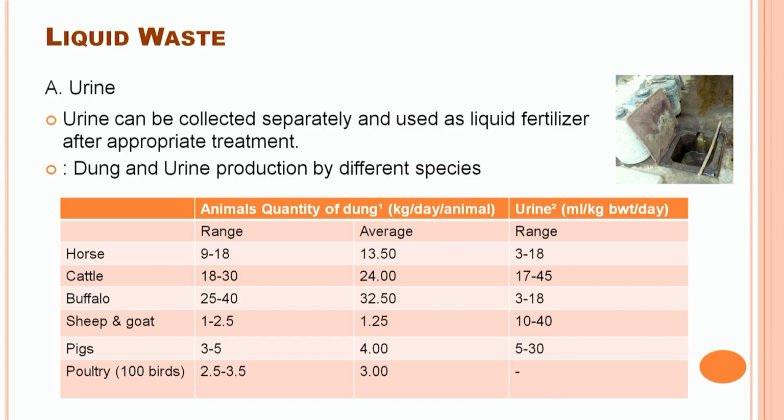Second category of waste is liquid waste. Under this category, first is urine. Urine can be collected separately and used as a liquid fertilizer after appropriate treatment. This table shows the quantity of urine collected from different livestock species. You can see for poultry, it is not mentioned because in the case of poultry, both solid and liquid waste are collected through a common opening.